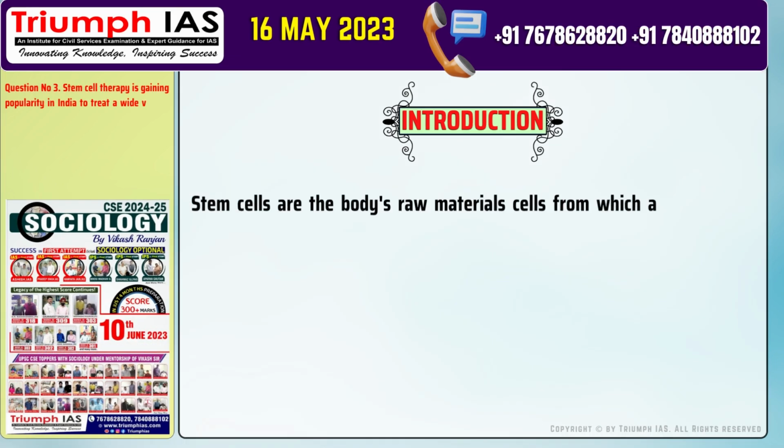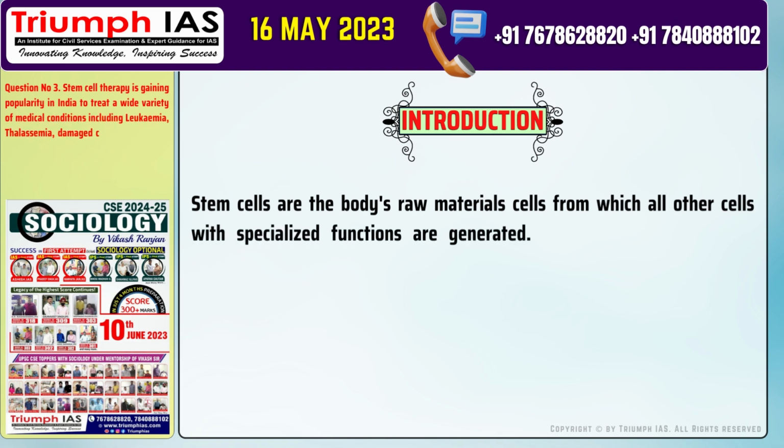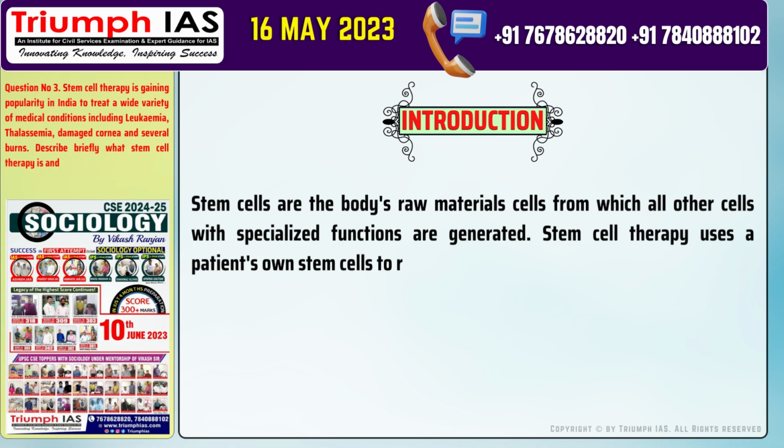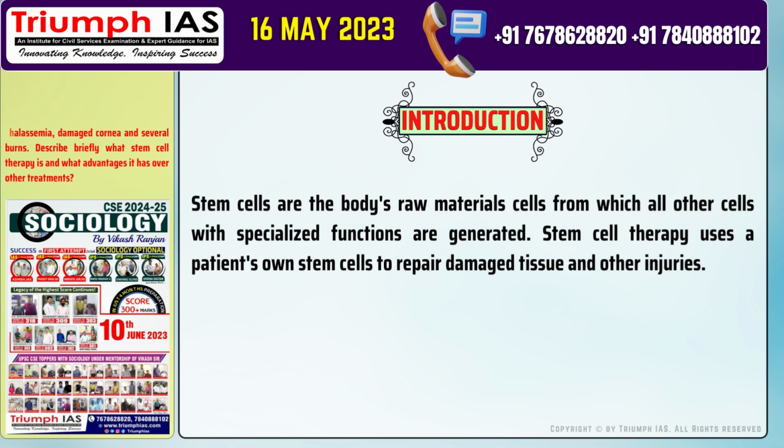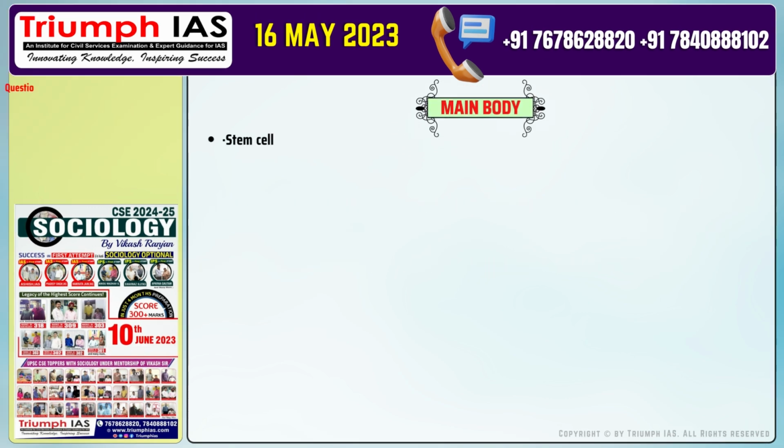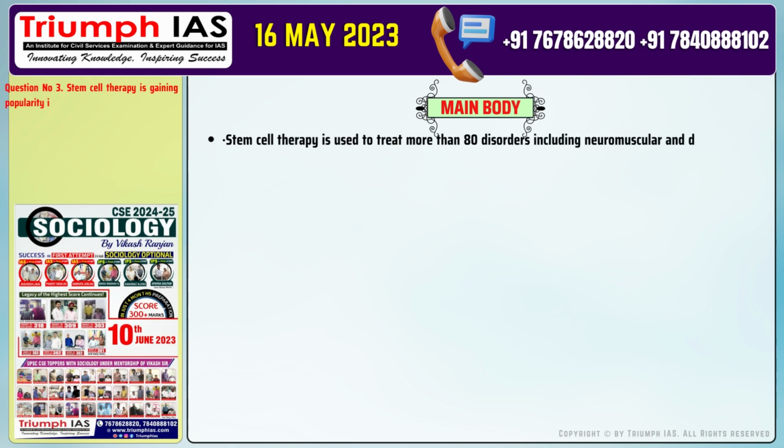Stem cells are the body's raw material, cells from which all other cells with specialized functions are generated. Stem cell therapy uses a patient's own stem cells to repair damaged tissue and other injuries. The main body of the answer should be: Number 1. Stem cell therapy is used to treat more than 80 disorders including neuromuscular and degenerative disorders.